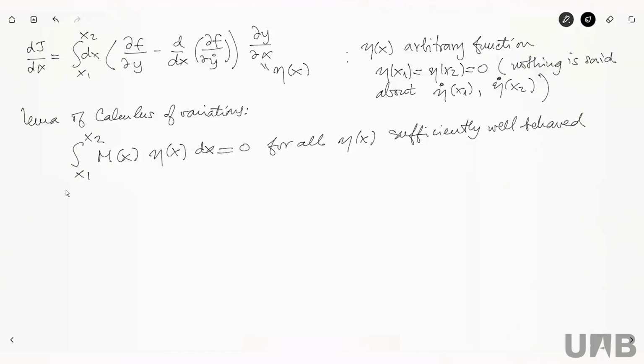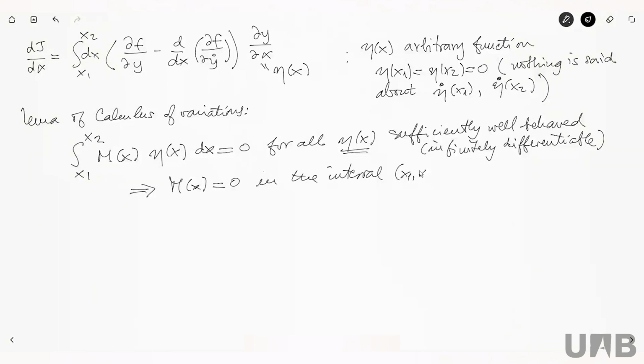That usually means infinitely differentiable. So if this integral vanishes for all infinitely differentiable eta of x, then M of x equals 0 in the interval x1, x2. So if this is true for any infinitely differentiable eta of x, then the integrand vanishes. Not just the integral, but the integrand.